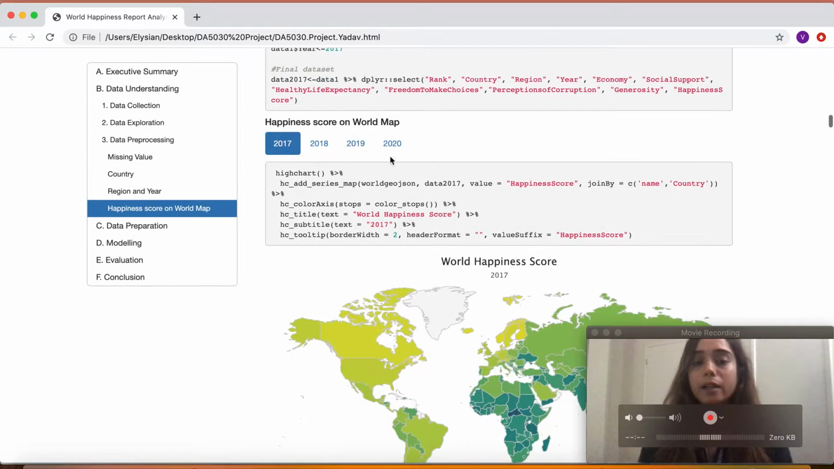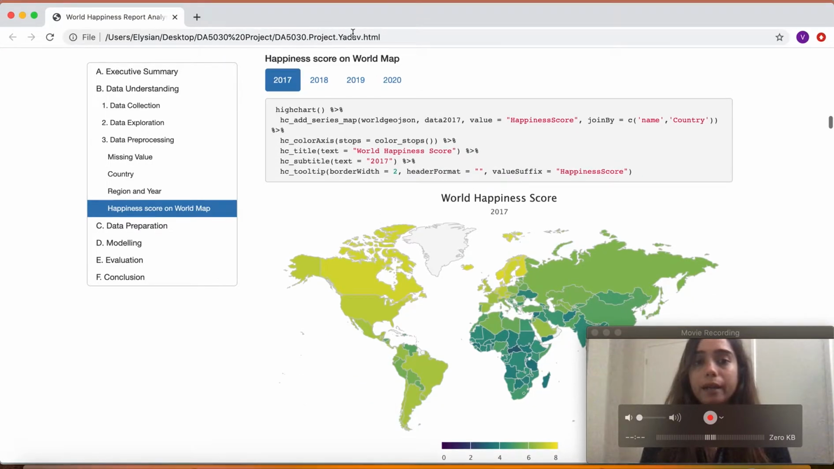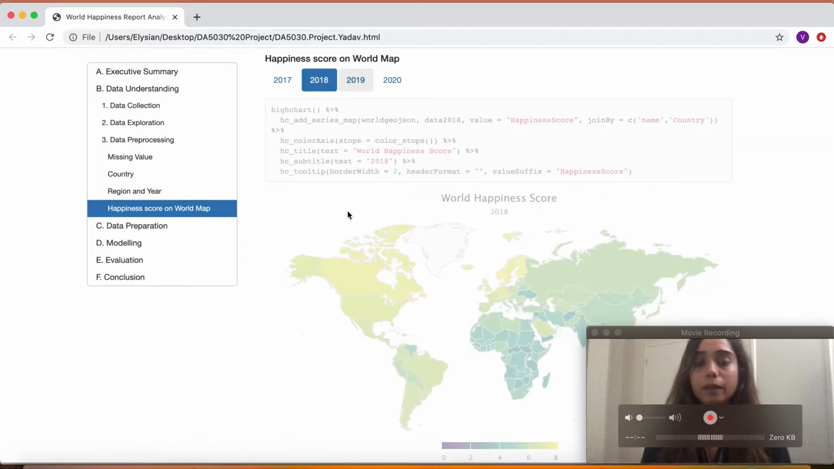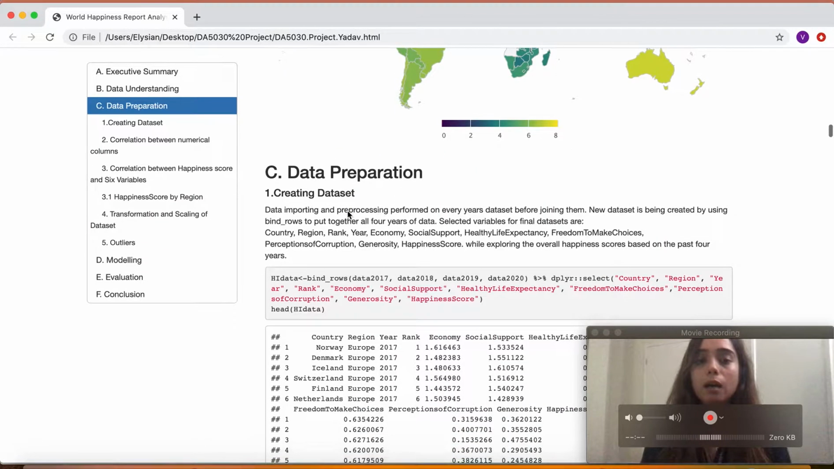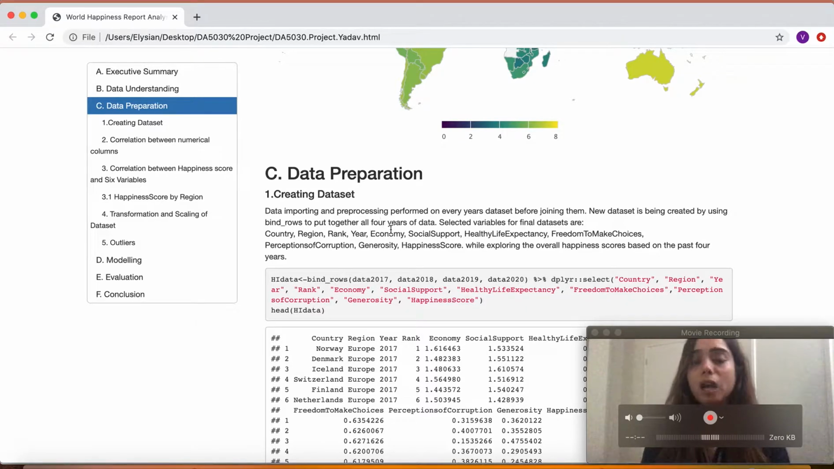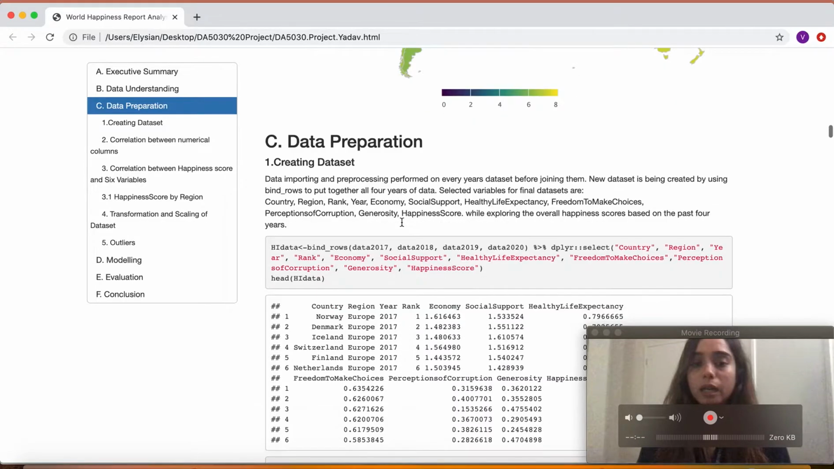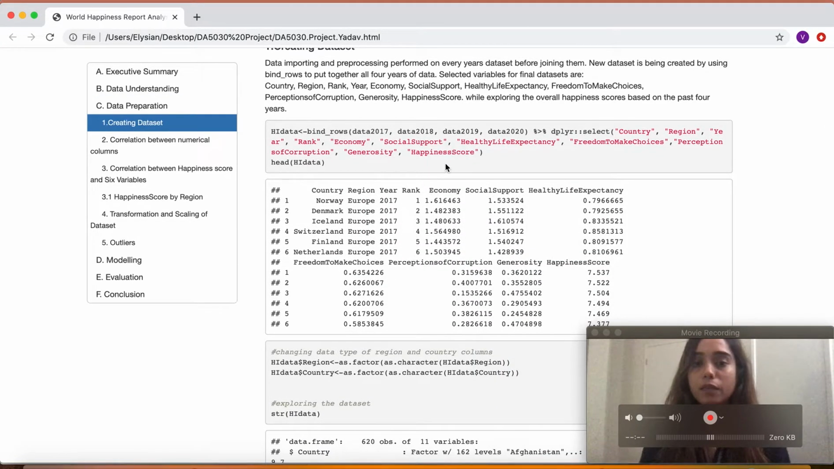And then I explored the data set of each year by plotting the happiness score on a world map. Here you can see the happiness score, and I did it for every year. And then my next step was data preparation, in which I combined all years of data with the help of bind rows, and then my final data set was created with the features country, region, year, rank, economy, and the rest of my six important factors with happiness score.